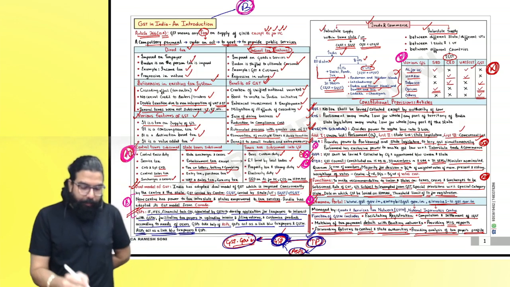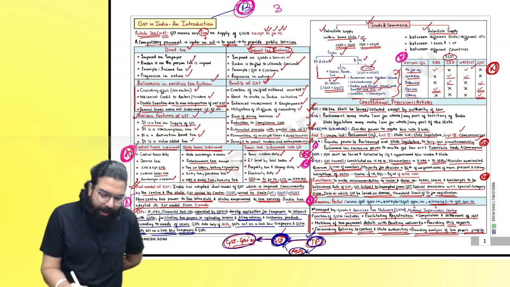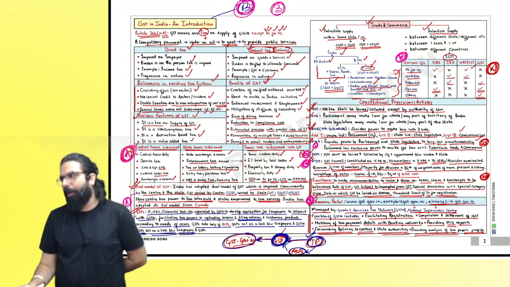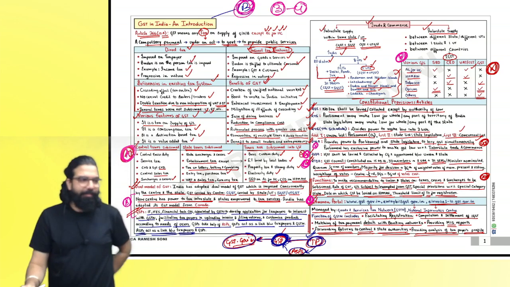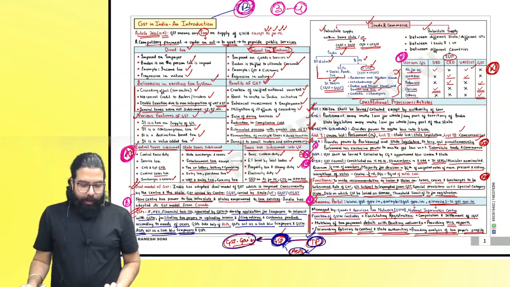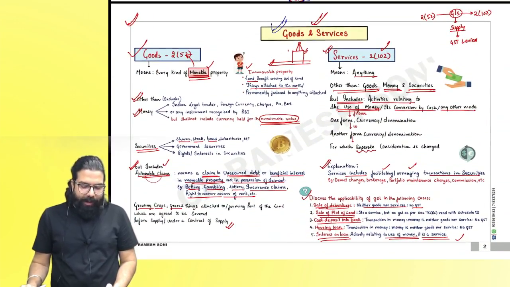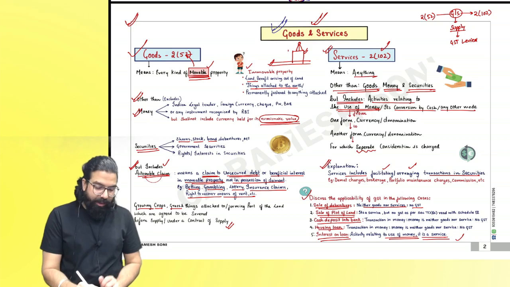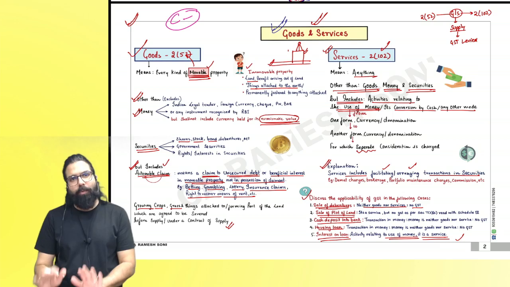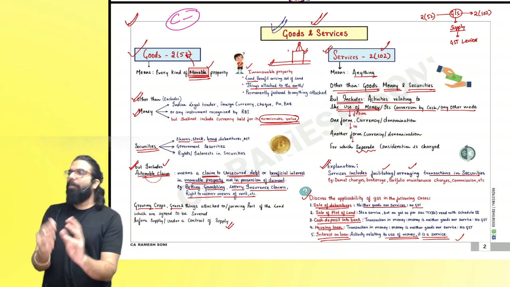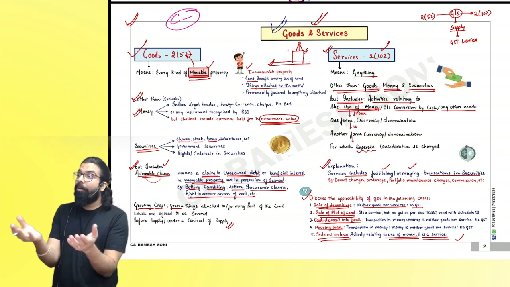Right, everyone? B graded chapter, 3 marks is the maximum expected out of this chapter. What if they ask you 4? It's okay. Can I go ahead, everyone? Next. Everyone over here, please come to the next chart. This one is C minus graded. It is just for your understanding purpose, what is goods and what is service. Are we clear? You should know what is goods and service.